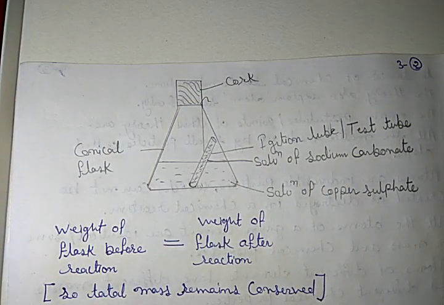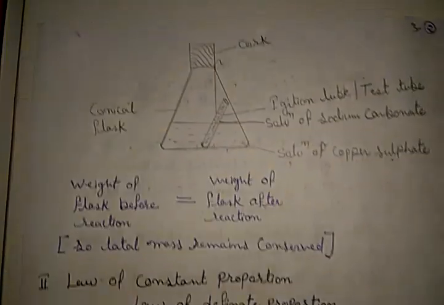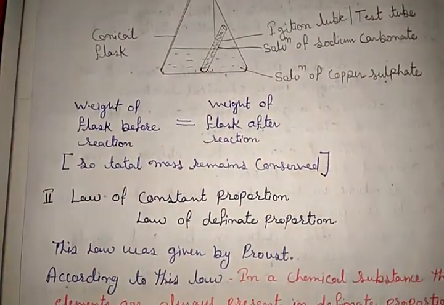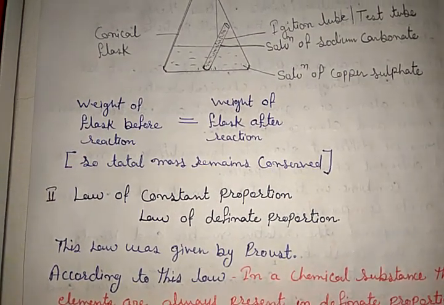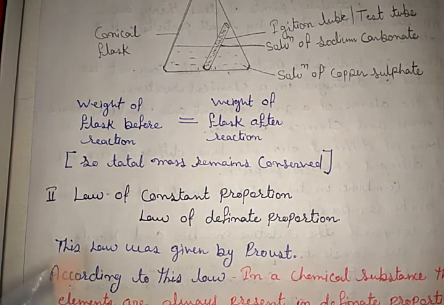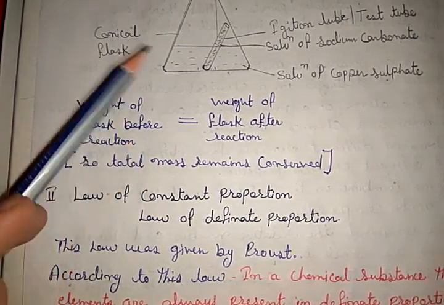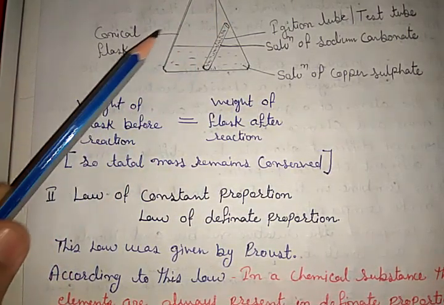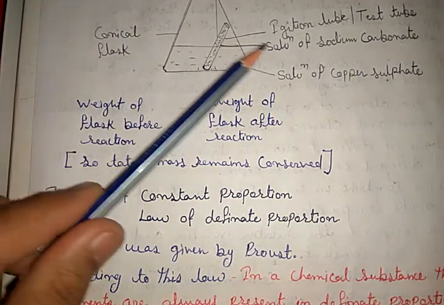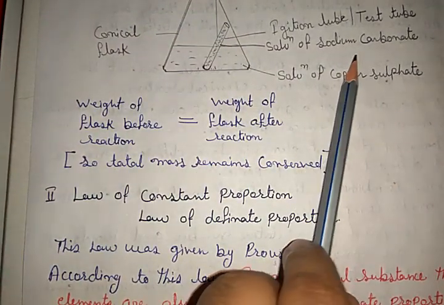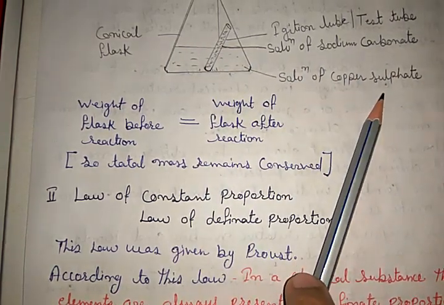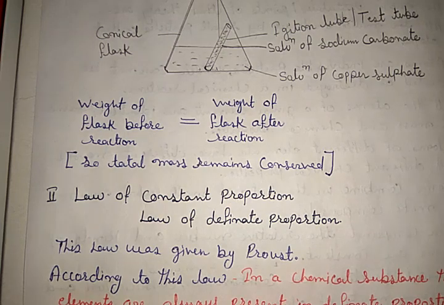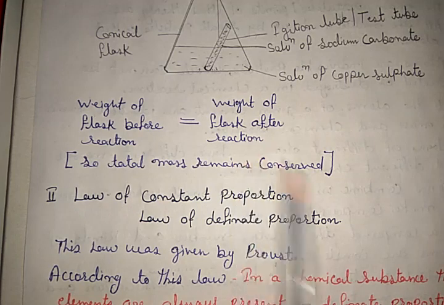Now after this, firstly weigh the flask before the reaction. Now we tilt the conical flask in such a way that the sodium carbonate solution comes out and reacts with the copper sulfate solution. After completion of the reaction, we again weigh the flask.